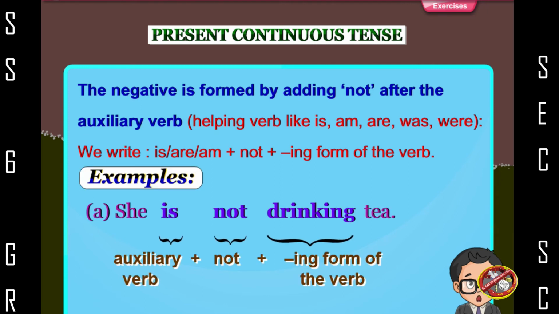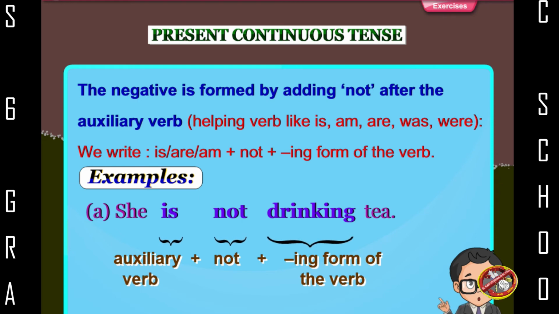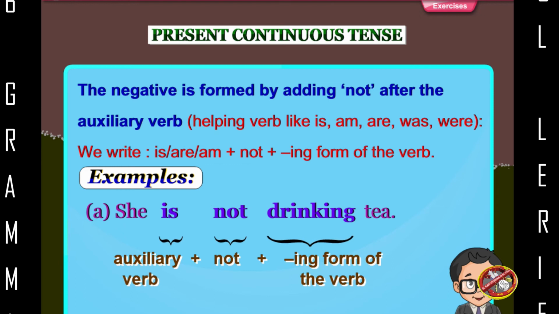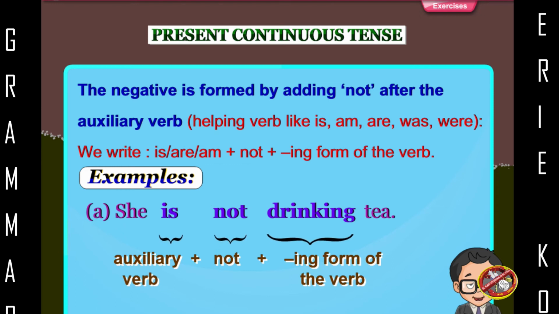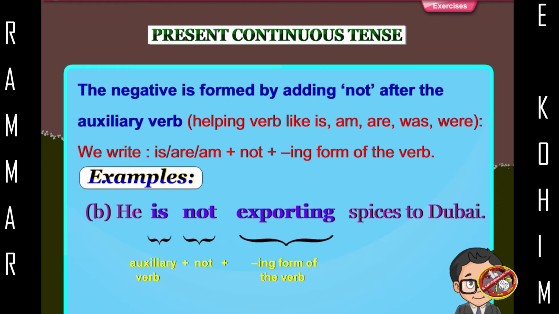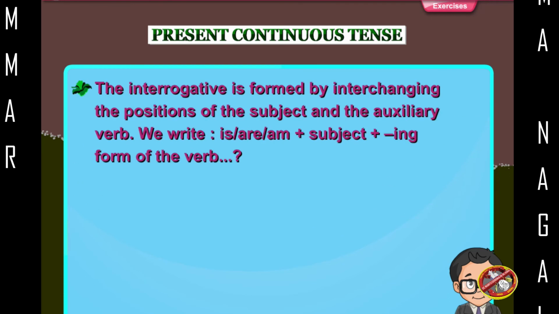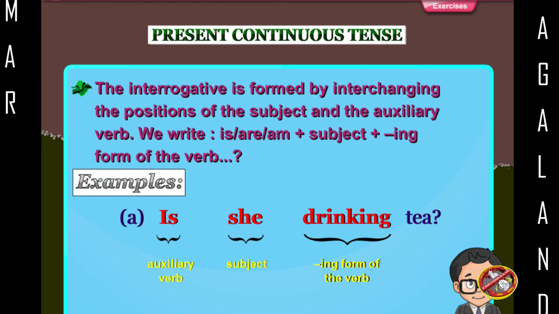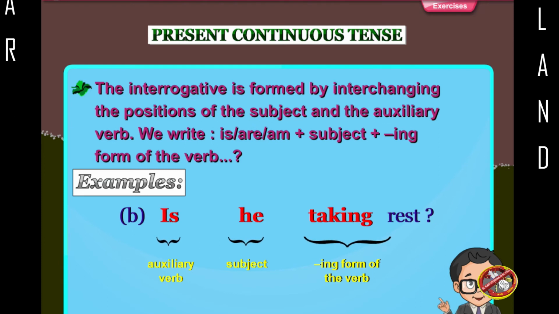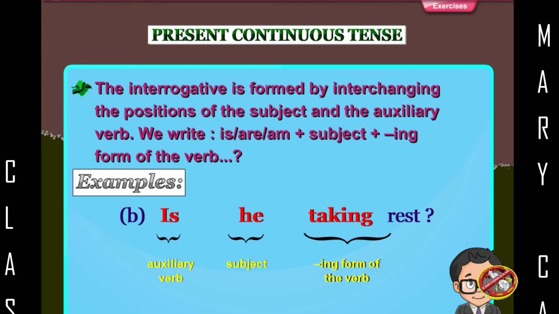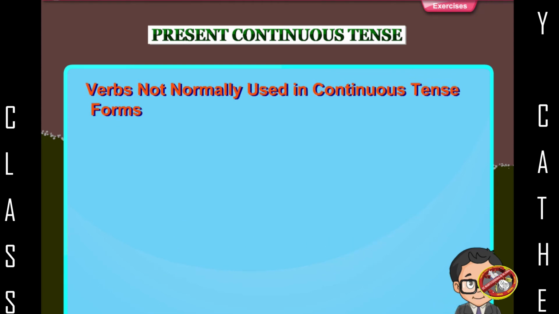Examples: She is not drinking tea. Is he taking rest? Is is the auxiliary verb, he is the subject, taking is the ing form of the verb, rest, question mark.